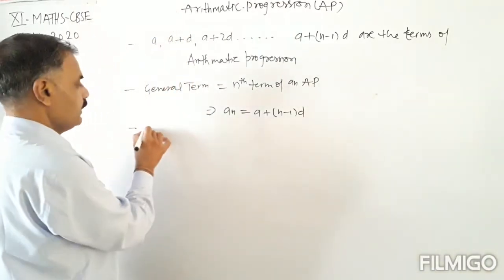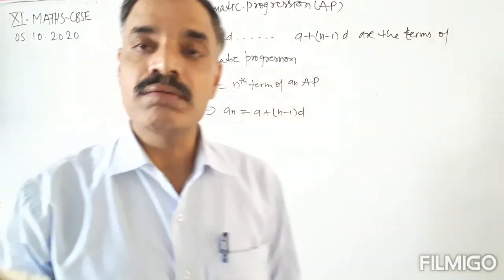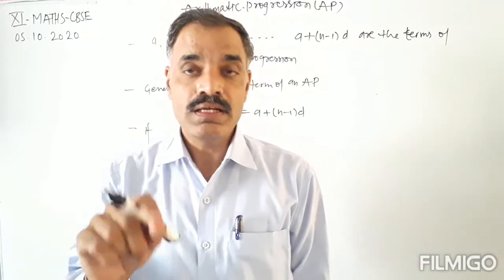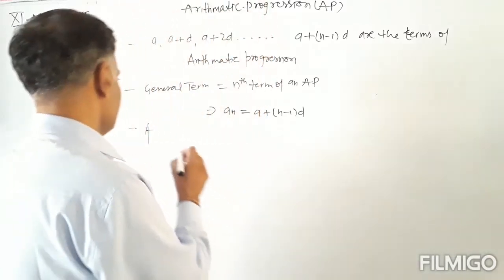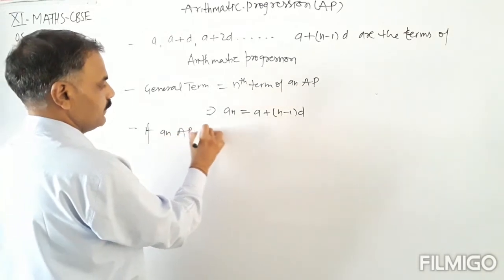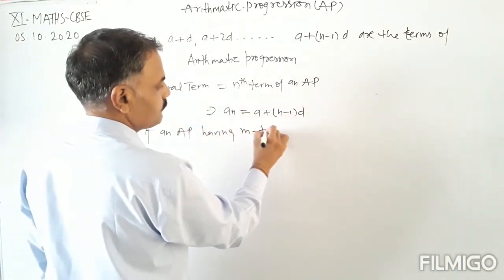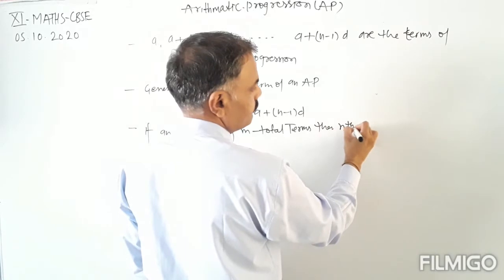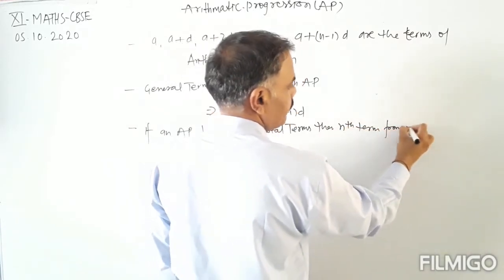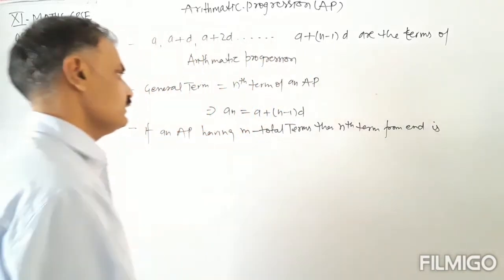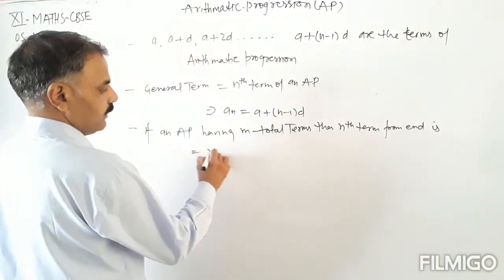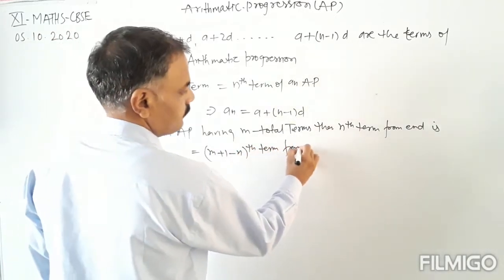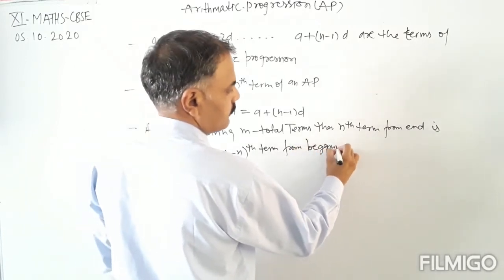Okay. Now, if an arithmetic progression has a total of m terms, then the nth term from the end is equal to m plus 1 minus n, the nth term from the beginning.